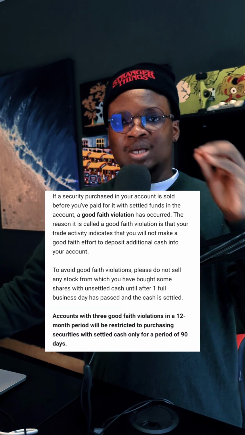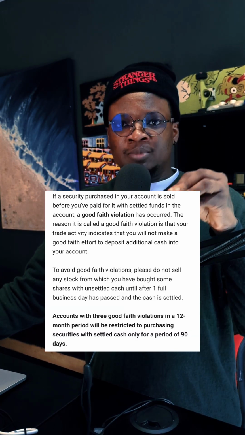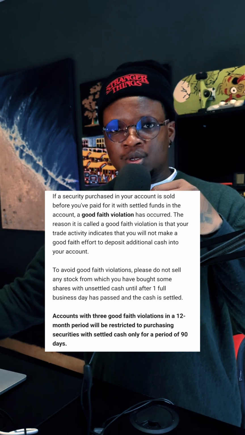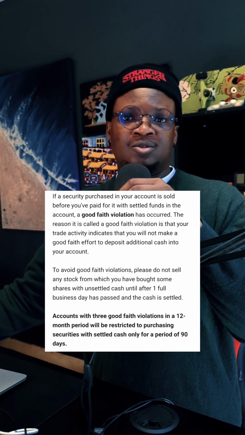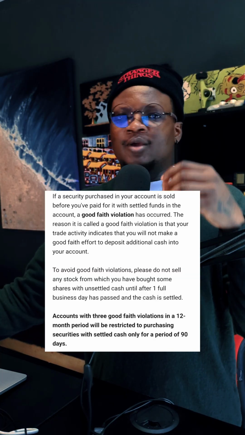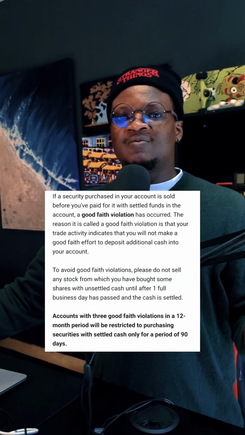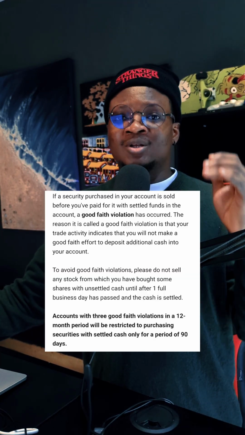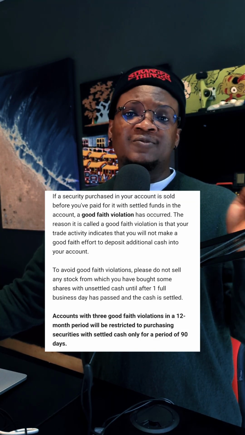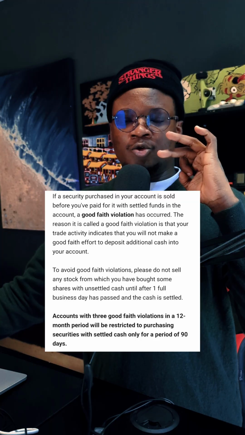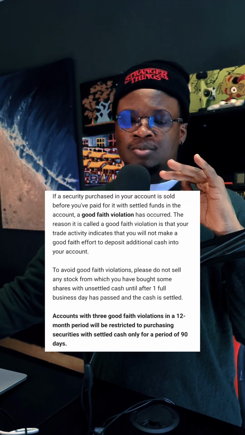Again, this happens when you sell a stock today, that same day you use the money to buy another stock, and after buying that other stock, within like 2 or 3 hours, you now want to sell it again. If you try to do that, that would be a good faith violation because you're basically trading with unsettled cash. And because of that, your account will get flagged. And if you do it 3 times in 1 year, you'll be suspended from trading pretty much. That is what good faith violation is.